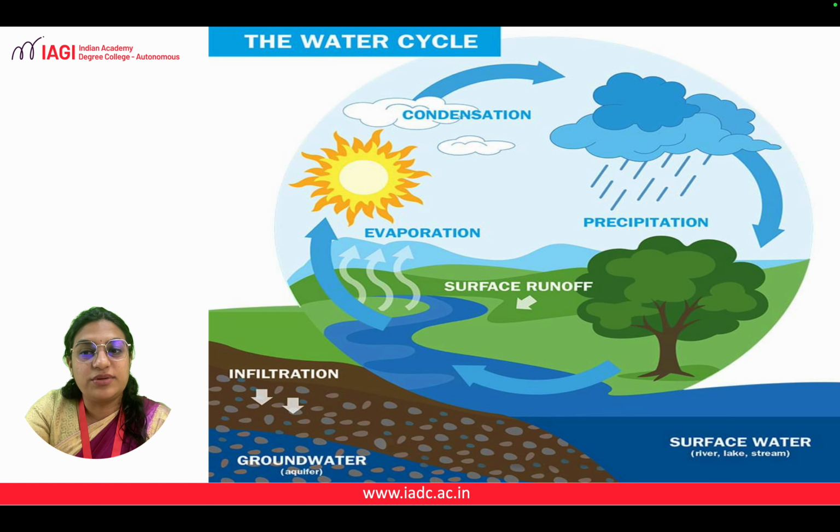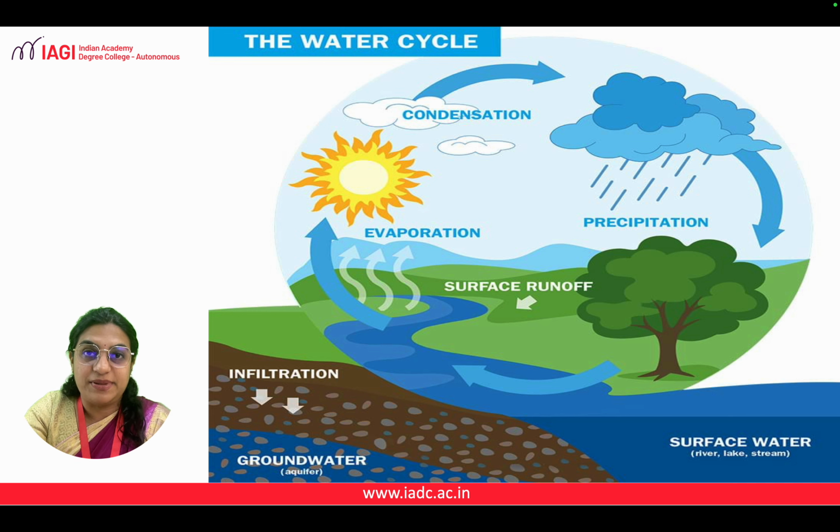So we know that water is in all the water surfaces on the earth such as rivers, lakes, streams and oceans. Now, due to the sun's rays and the heat of the sun, this water gets evaporated and moves up, which forms clouds. These clouds get heavier, and then after some point, they condense and precipitate. Precipitation is where they release this water from the clouds and we get rainfall. So, this is called the water cycle. This is how water from the earth's surface forms clouds and again comes back in the form of rain.